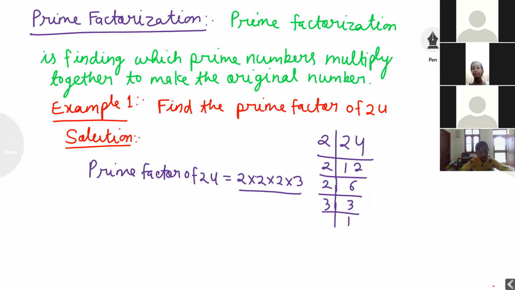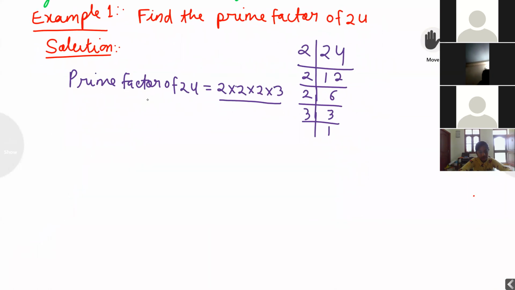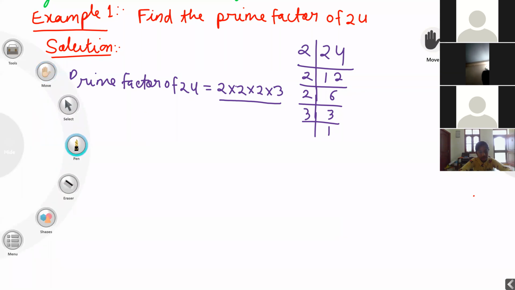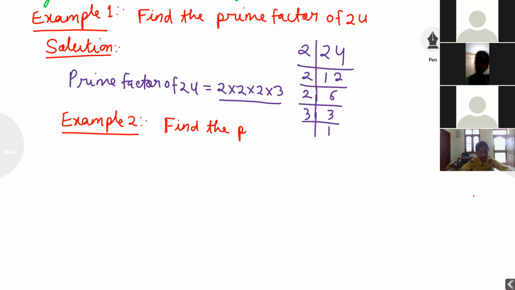Example second, find the prime factor of 125.